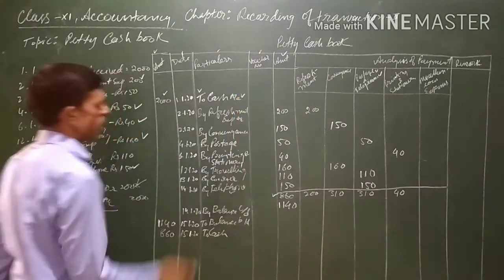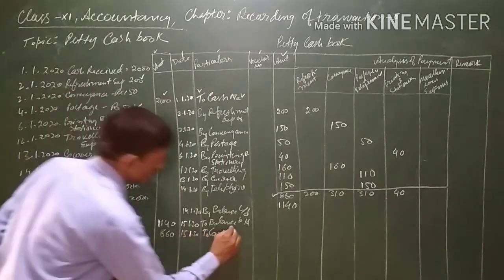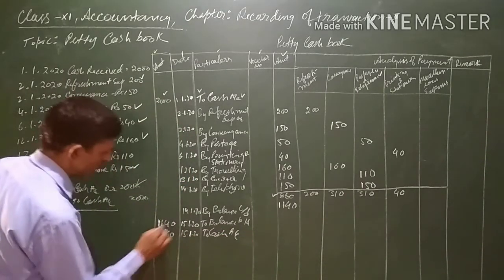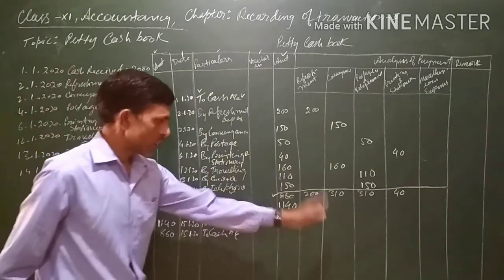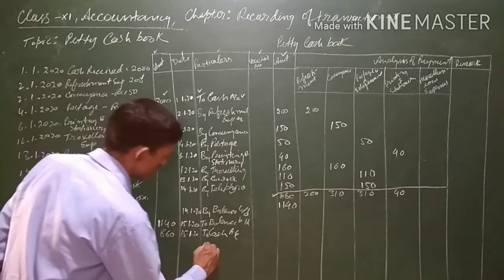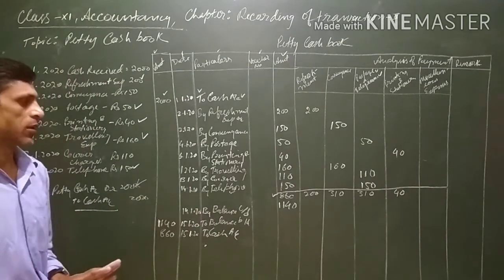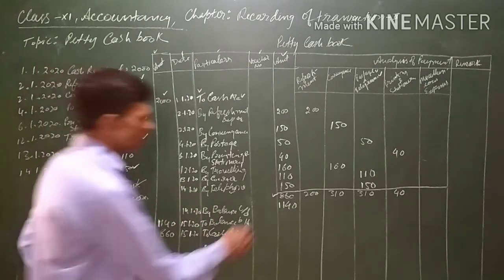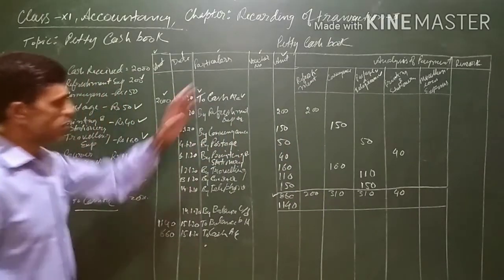Similarly, the cash which we received earlier, 2000, now the balance of 860 will be received again from the cash account, and now the balance will become 2000 again, and the expenditure will start again from the next accounting period. After 2 weeks again the balancing will be there. So this is the way of preparing this petty cash book.